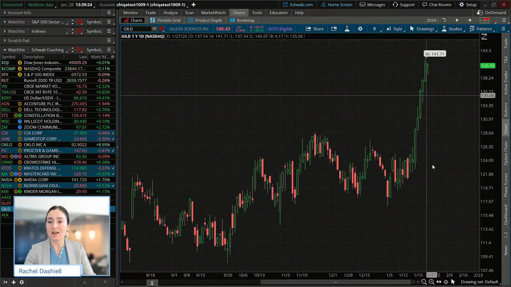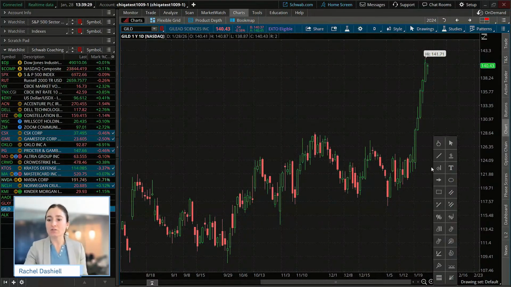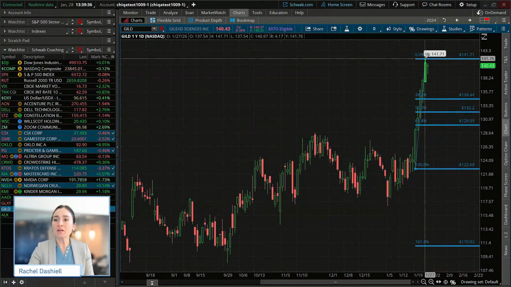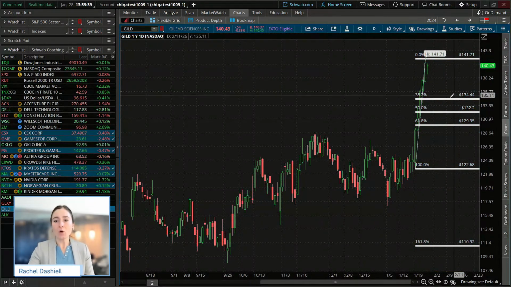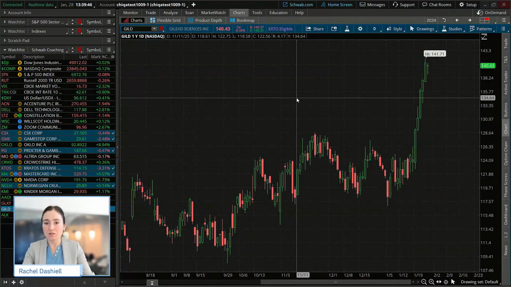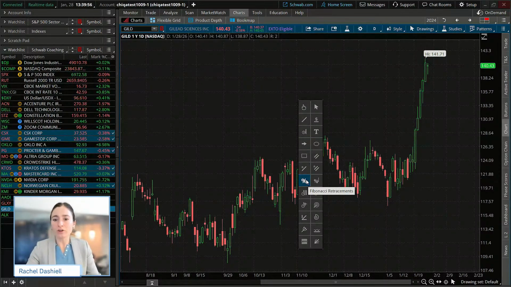So that's why traders, in this sense, with these steep moves to the upside, they may use those Fibonacci retracement tools to just take that low of the initial move to the high of that move, and they may look for these areas where price may pull back to in that sense. And yes, this is the Fibonacci retracement tool. So that's just essentially taking various ratios that are found in nature, science, art all over and applying that to the markets as well.